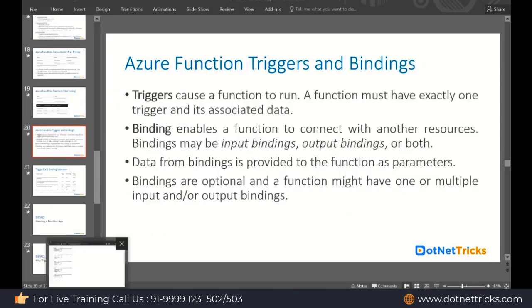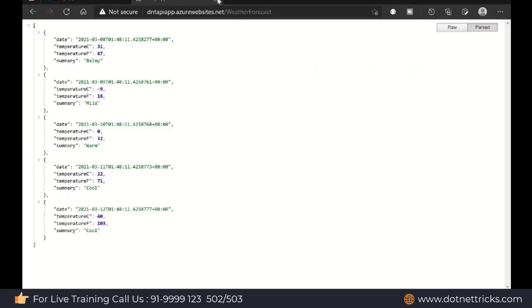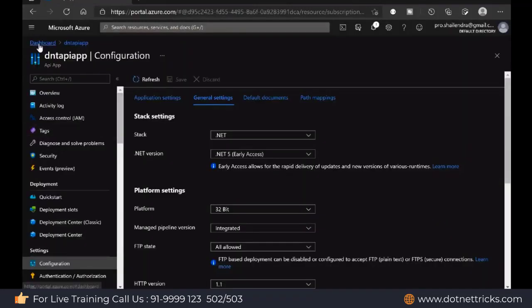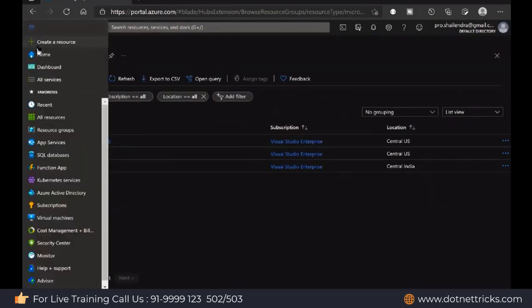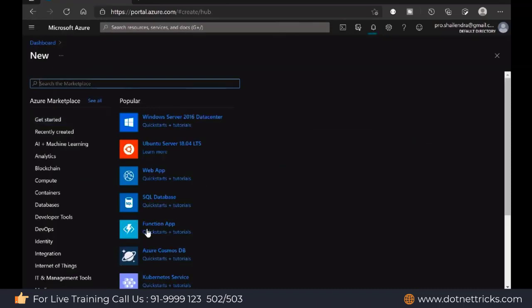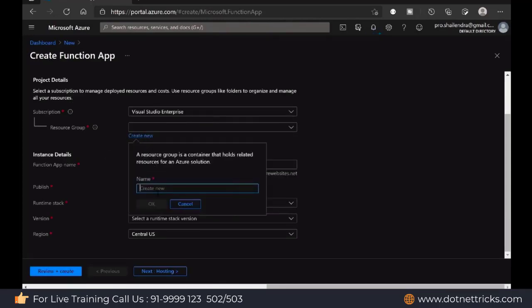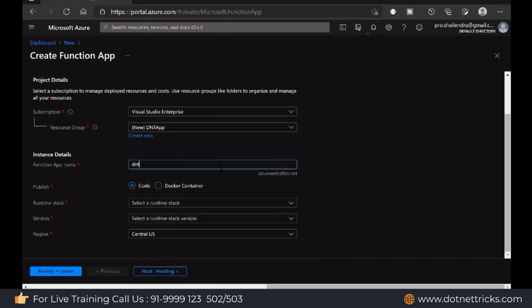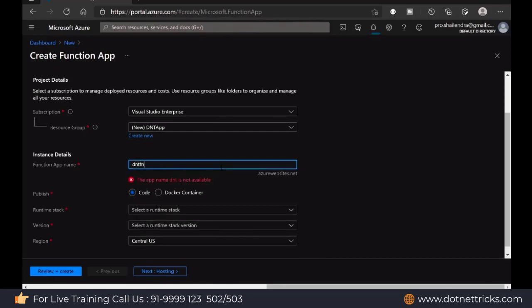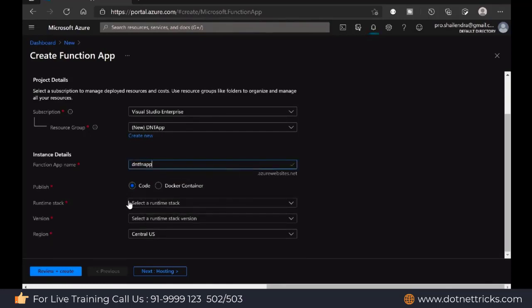So let's create the Azure function first, then we talk about the Azure trigger. I'm just creating a resource, and as a resource, I'm going to create the function app. Here I'm going to have a new resource group, DNT app. Define the function app name, DNTFN app. It also has the code and Docker container option. Docker container support they added recently, it was not there before.